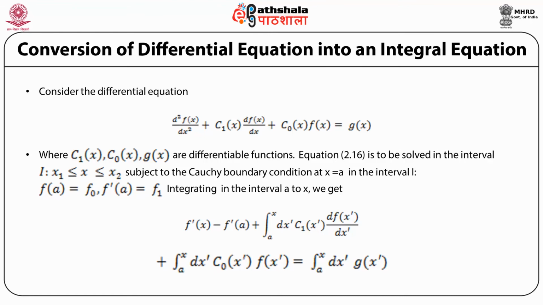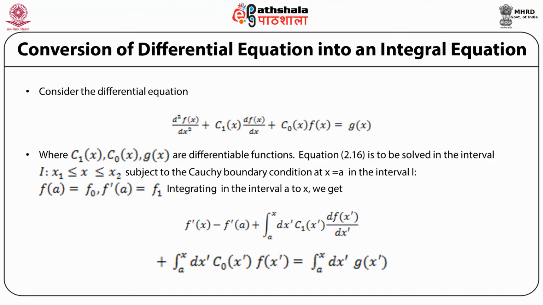Remember that the Cauchy boundary conditions are given at one point of the boundary in the interval. So this equation has to be solved subject to the boundary condition at a single point on the boundary x equal to a in the interval. And what are the boundary conditions?